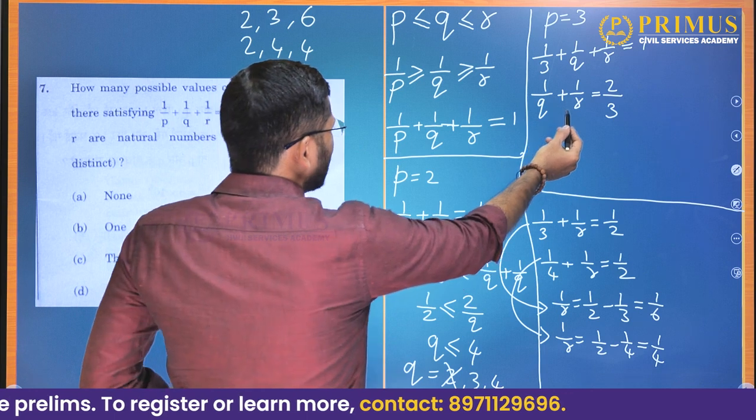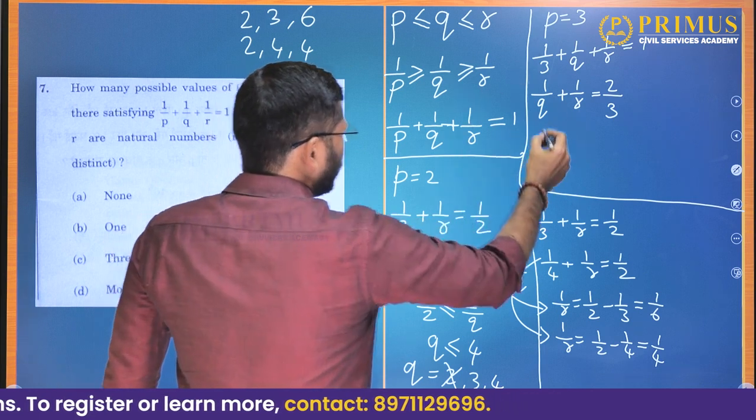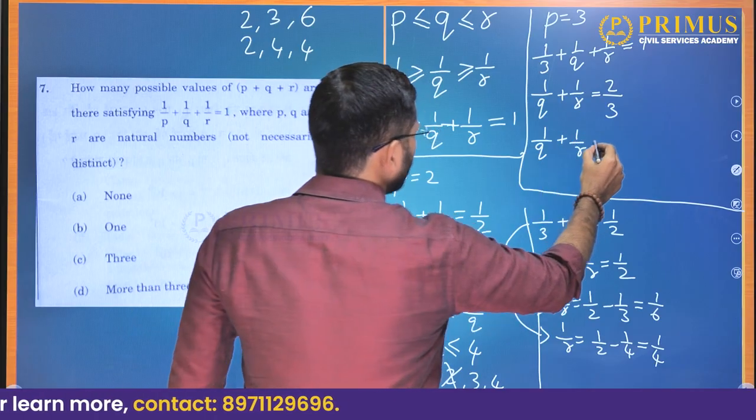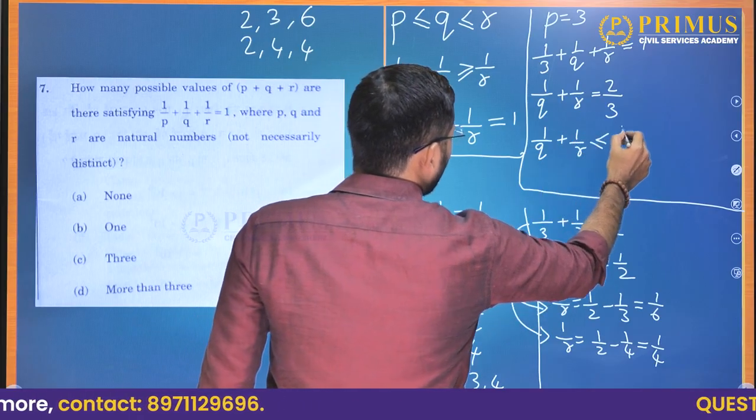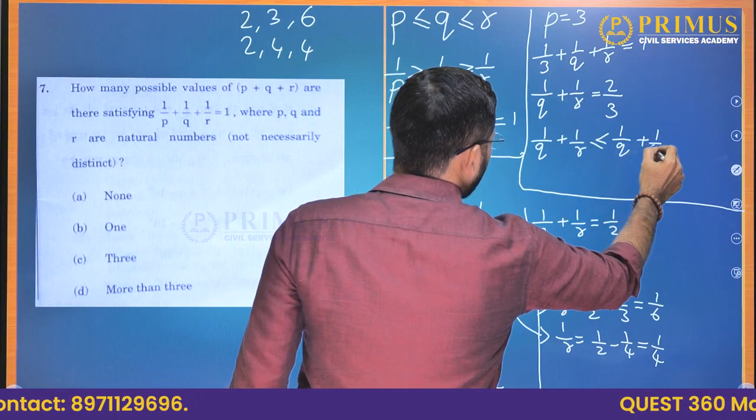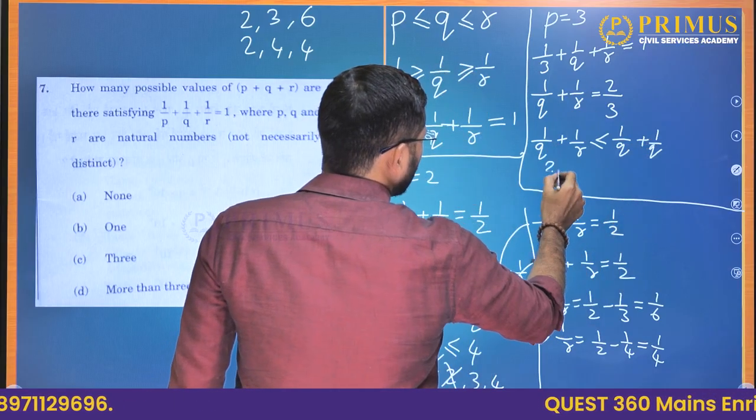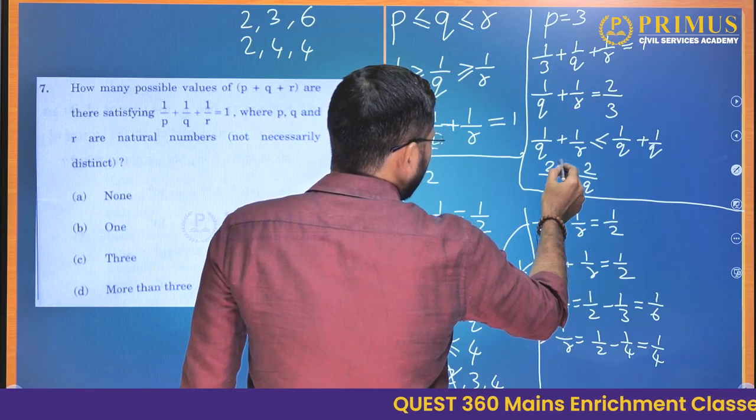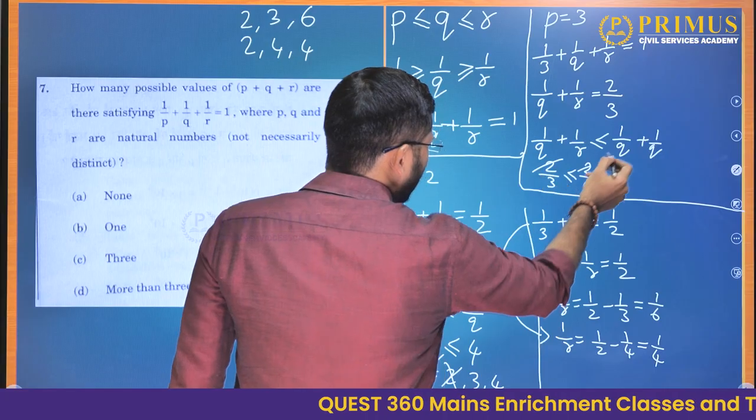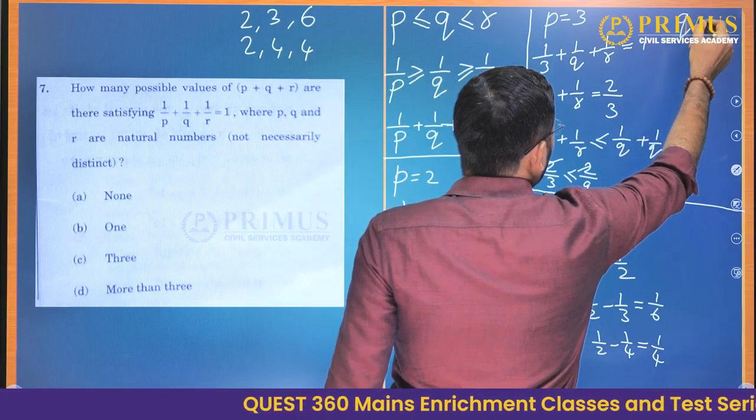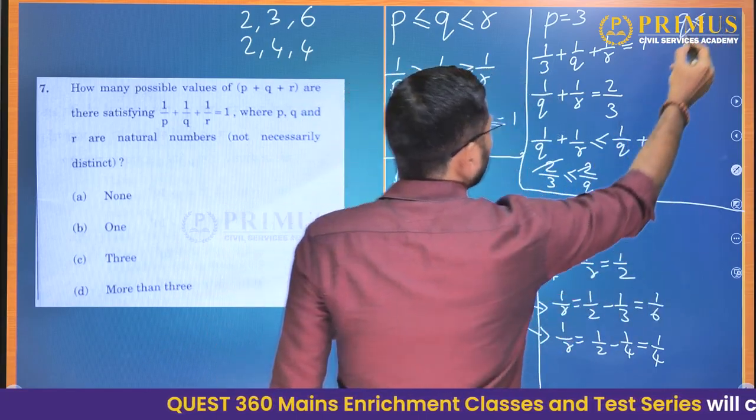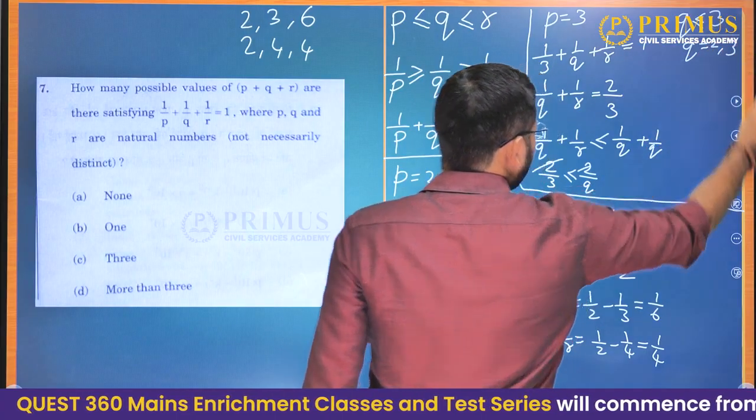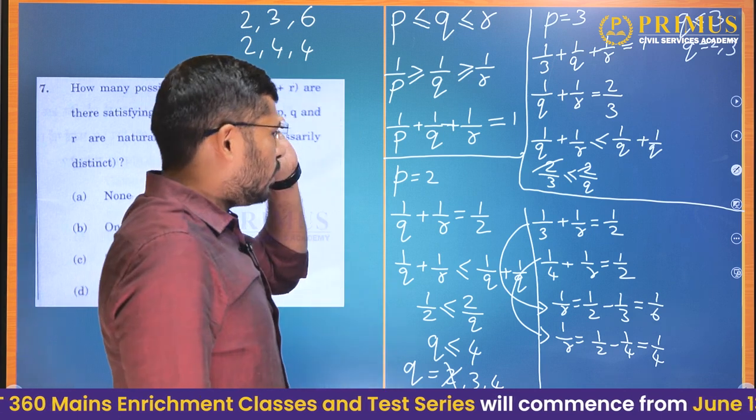Now once again, the greatest value that 1 by r can have is 1 by q. So 1 by q plus 1 by r has to be less than or equal to 1 by q plus 1 by q. We know that this is 2 by 3. So 2 by 3 has to be less than or equal to 2 by q. So we can cancel out 2 and 2. Q will go this way and 3 will go this way. So we will have q less than or equal to 3. Again q cannot be 1. So q can be 2 or 3.